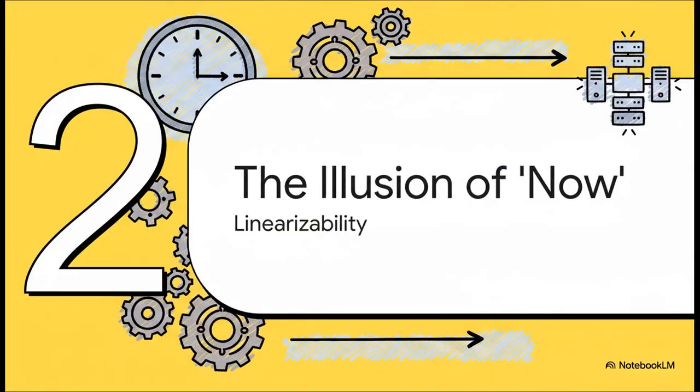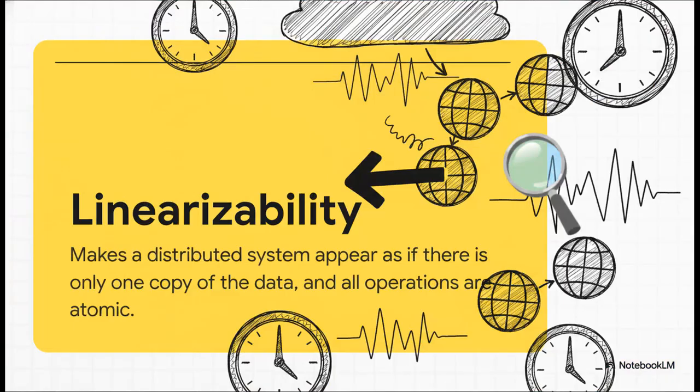So to prevent all this chaos, engineers are always striving for this ideal. It's like a gold standard of consistency that makes a massive, sprawling, distributed system act like it's just one single, perfect computer. And this ideal has a name: linearizability. It's a really powerful promise. At its heart, linearizability is a recency guarantee. All that means is, as soon as a write operation finishes, the moment it's done, anybody, anywhere in the world, who tries to read that data next must see that new value. It creates this perfect illusion of a single, global now.